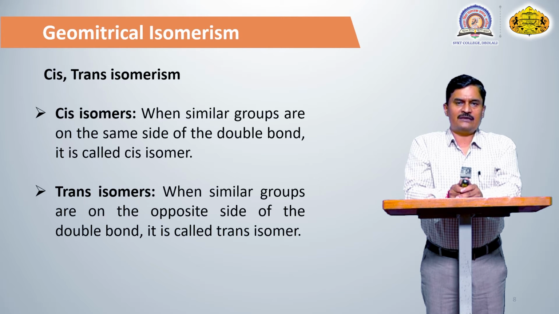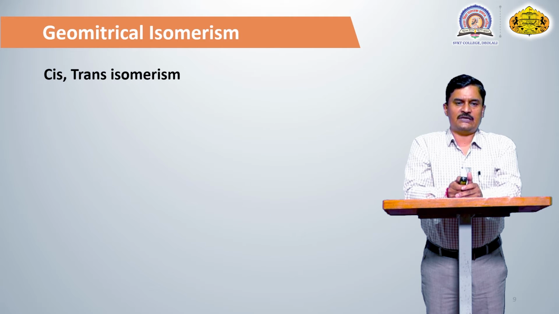For example, if there are hydrogen atoms on both carbons, and both are on the same side, that is cis; if on opposite sides, that is trans. So cis means the same side and trans means the opposite side.